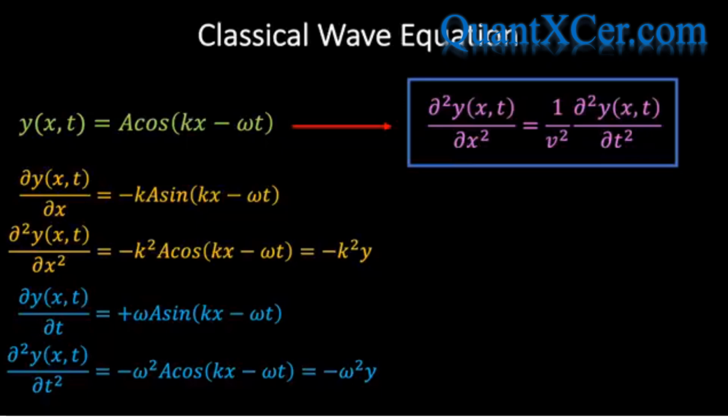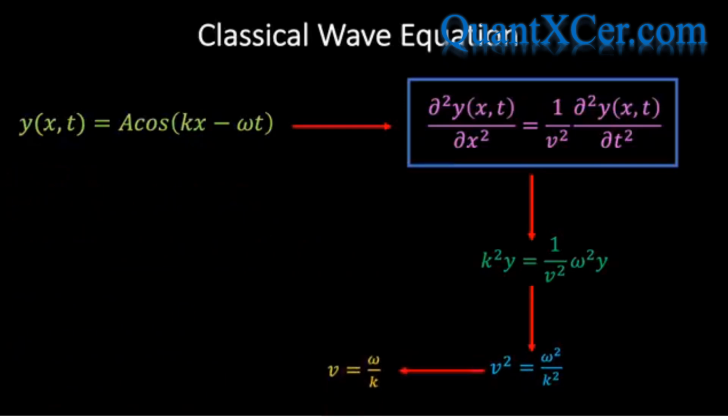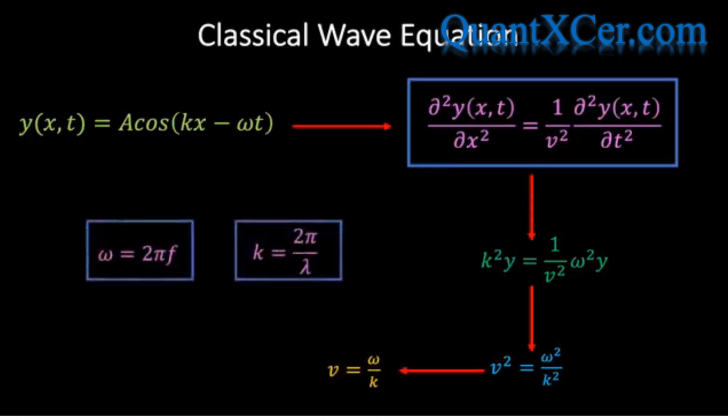And then if we sub these back into the wave equation, we find the following green expression. If we then divide both sides by y, we find that v squared equals ω squared over k squared, and therefore we see that this displacement function is indeed a solution to the wave equation, provided that v equals ω over k. If we then substitute in the definitions of ω and k, we see that this constraint is none other than the famous velocity, frequency and wavelength relation v equals fλ.